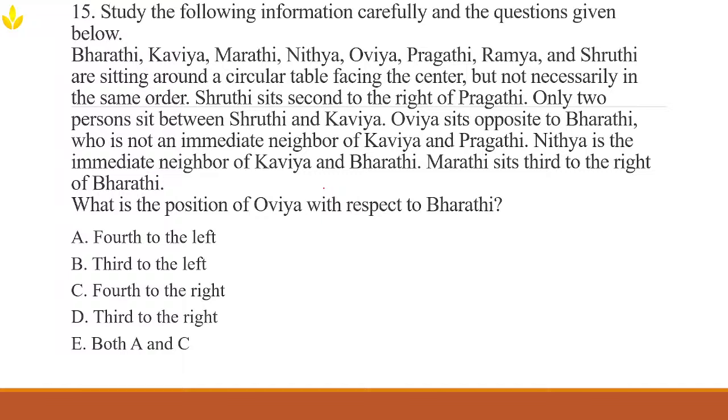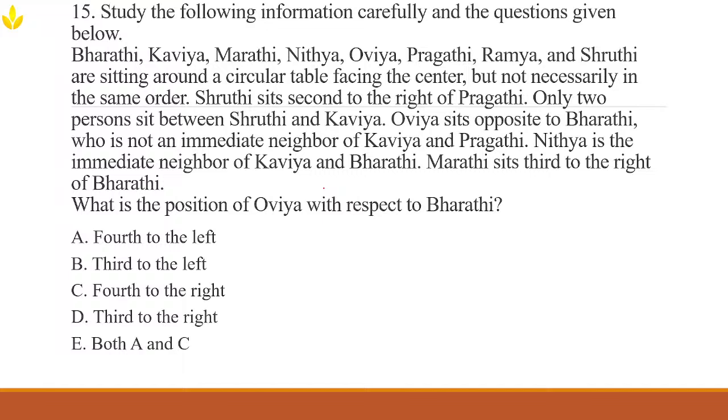They're all sitting around a circular table facing the center, but not necessarily in the same order. Shruti sits second to the right of Pragati. Only two persons sit between Shruti and Kavya. Ovia sits opposite to Bharati, who is not an immediate neighbor of Kavya and Pragati. Nitya is the immediate neighbor of Kavya and Bharati.